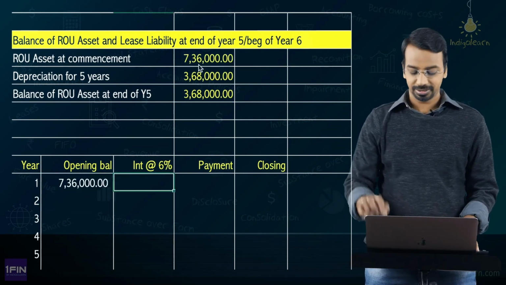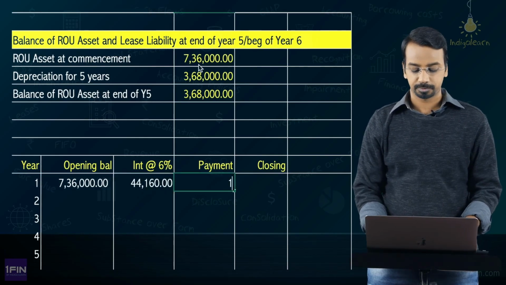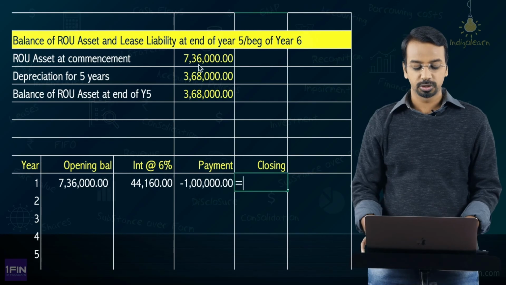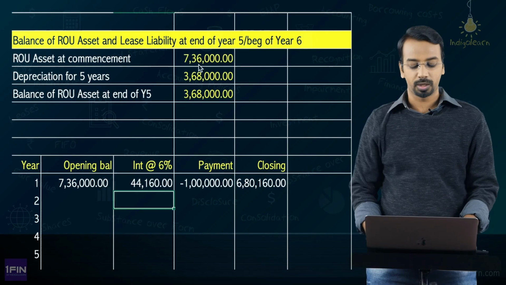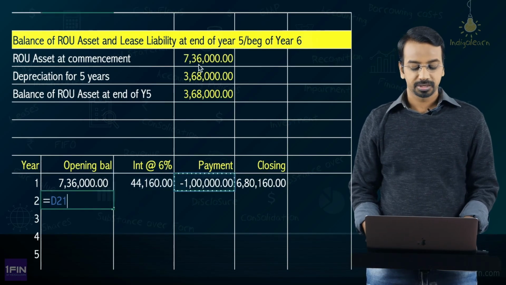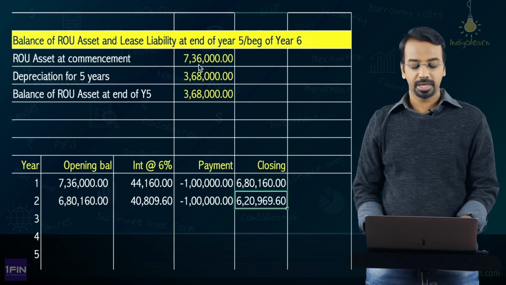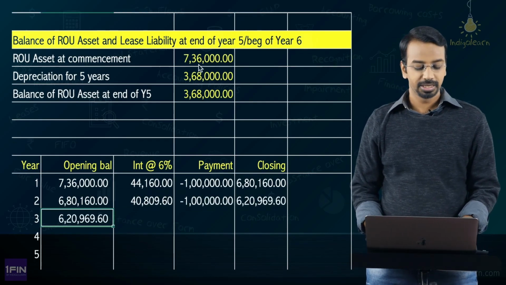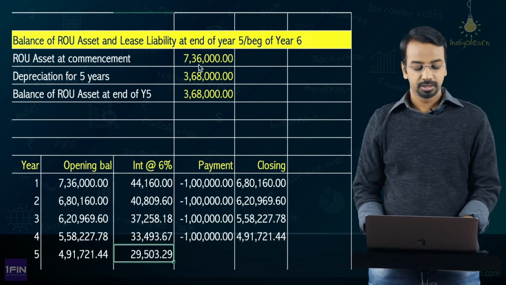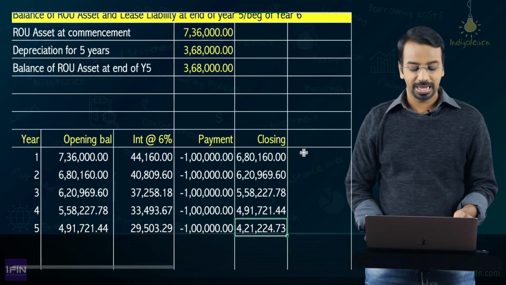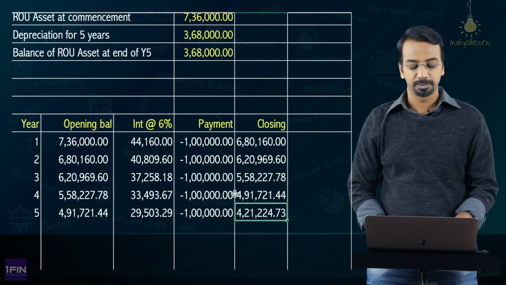Okay. Now, coming to liability, opening balance is 7,36,000. Then you charge interest at 6%, this multiplied by 6%. Payment is 1 lakh. So, the closing balance is opening balance plus interest minus payment, you get 6,80,160. Okay. Then 680,160, interest at 6%, 40,809, payment 1 lakh, closing balance 620,969. Then opening balance, interest, payment, closing balance, keep on doing for 5 years. You get closing balance of lease liability as 4,21,224.73.